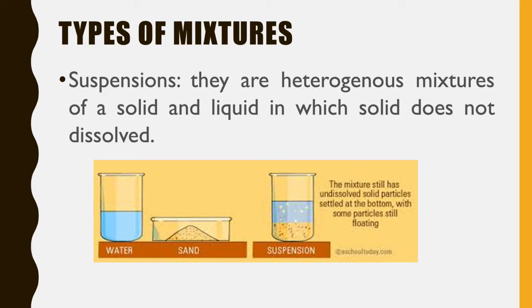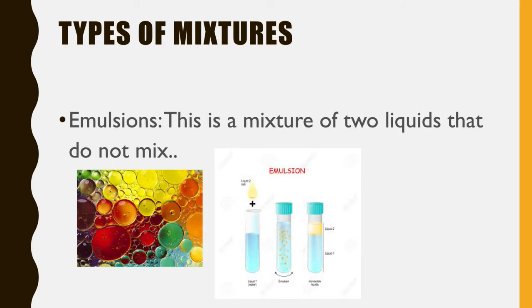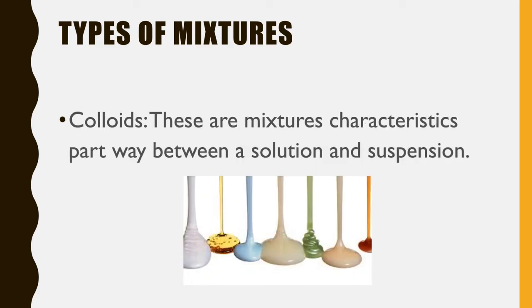Now come to the third one, which is called the emulsion. Emulsion is a mixture of two liquids that do not mix. That means the liquids will be oil and water. That is a very common example. The mixture of two liquids that will never mix is called an emulsion. And the last one is the colloid.